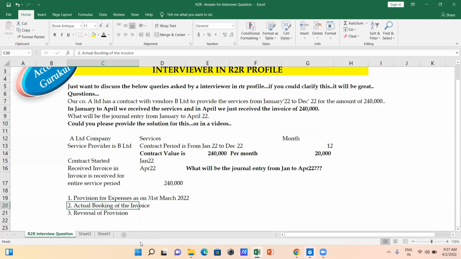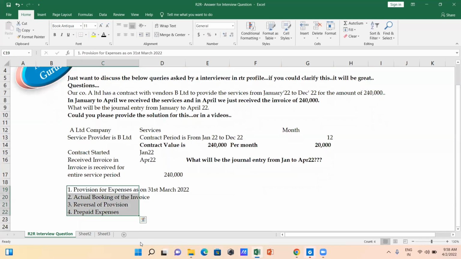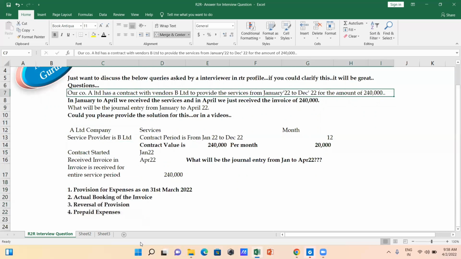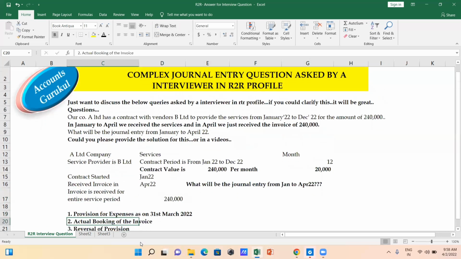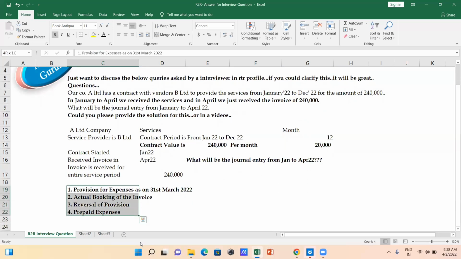And when we are booking the actual of the invoice, that time itself, it's going to take care of prepaid expenses. So in one question, the interviewer is going to get clarity about all these 4 transactions. And that's the reason this one question itself is going to give the interviewer confidence, more than 50 to 60%, that you have a fair idea about the journal entries. And that's going to be covered in only one single question.